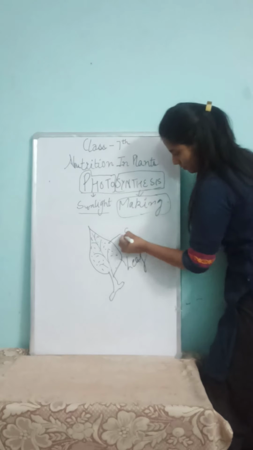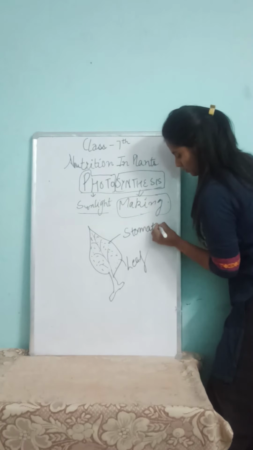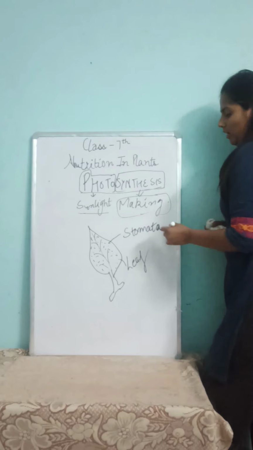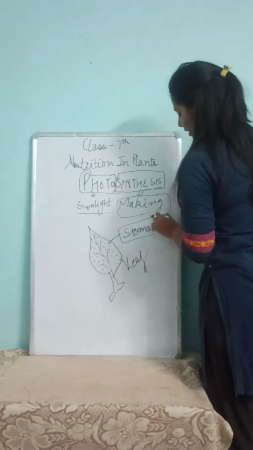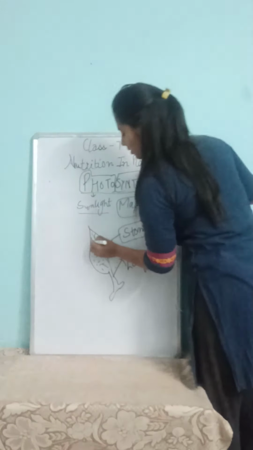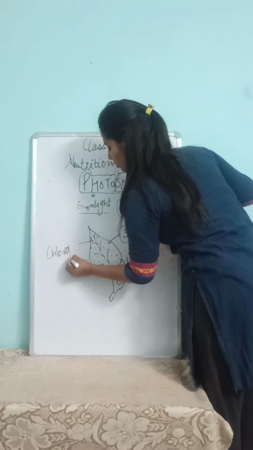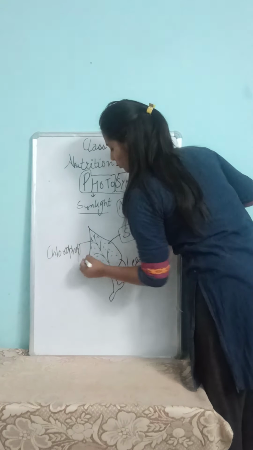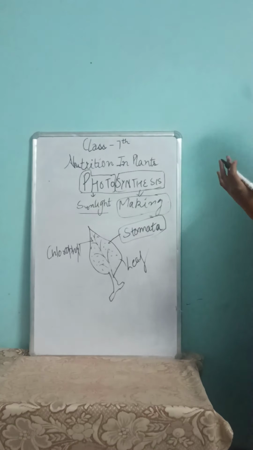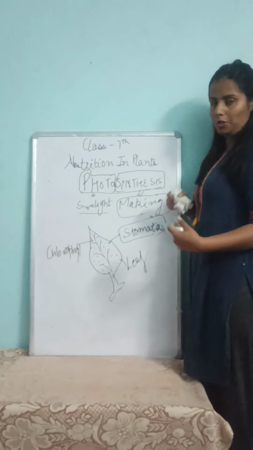stomata. These parts are known as stomata. The leaf is the powerhouse, the house for chlorophyll, and stomata is the place where there is an exchange of gases.